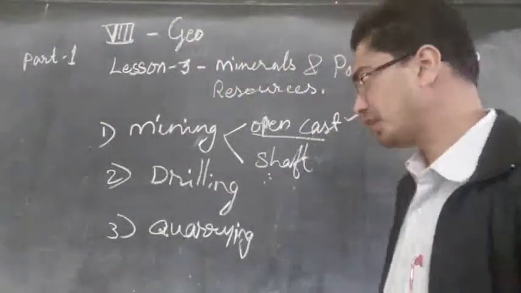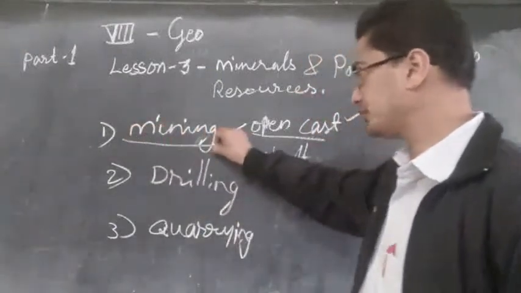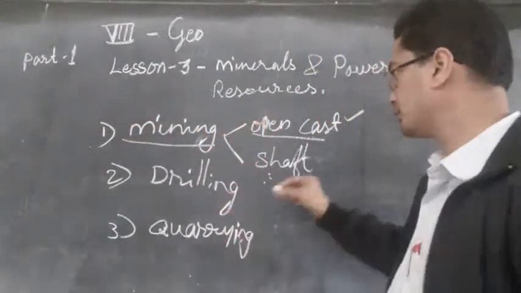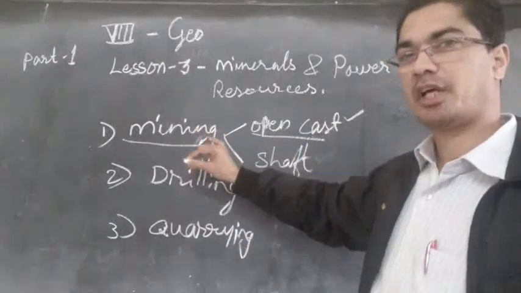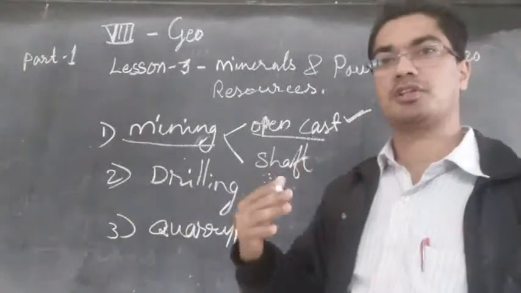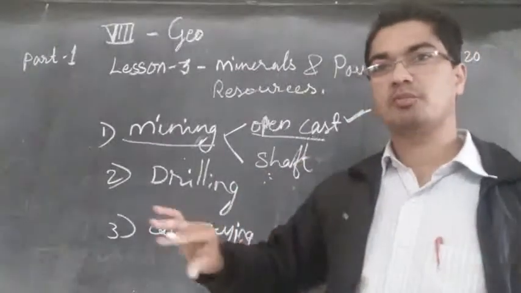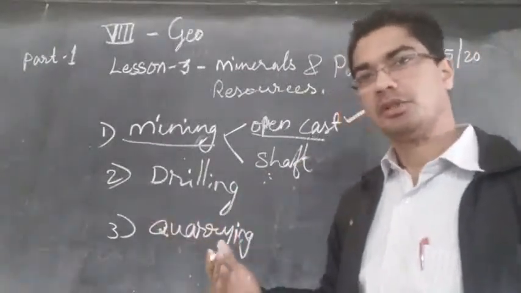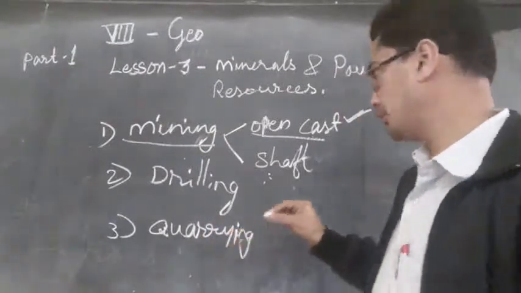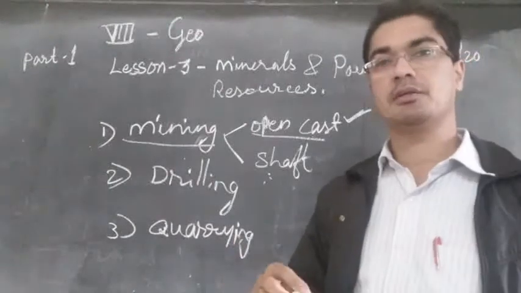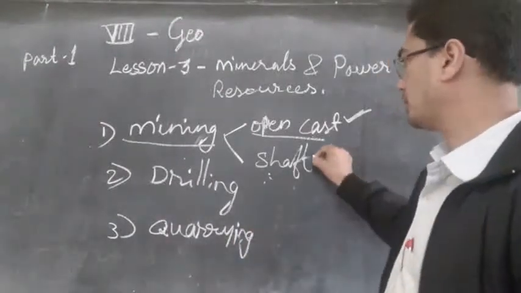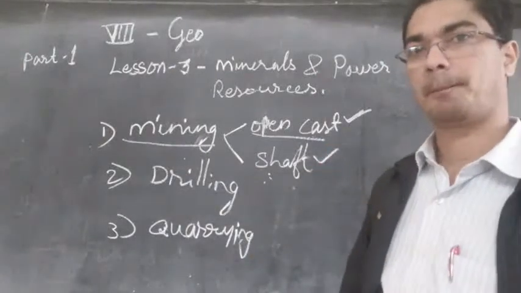So I'll explain once again. Mining is the first method of taking out minerals from under the earth, and there are two types of mining. Open cast: if the rock is not very deep, then we can remove the mud and take out the mineral from the rock. That is easy and less expensive. And if it is very deep, then they go deeper and deeper and take it out. That is called shaft mining.